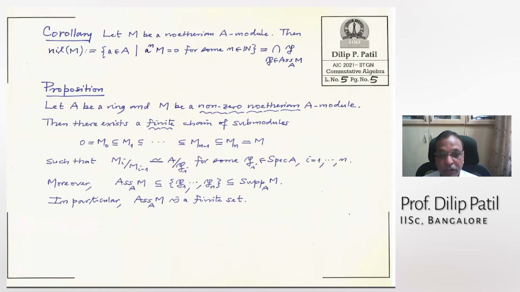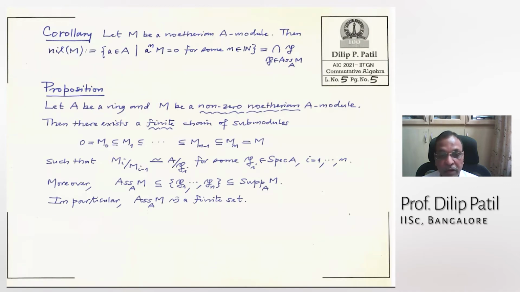And the next proposition is also very important: if A is a ring and M a finite non-zero Noetherian A-module, then there exists a finite chain of modules like this, such that the successive quotients are A mod P_i, where P_i are prime ideals, and this is true at every stage. Moreover, the associated primes of the module M are contained in this finite set P1 to Pn, which is contained in the support.